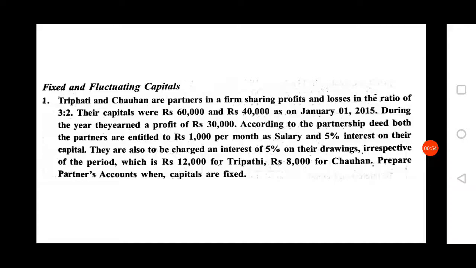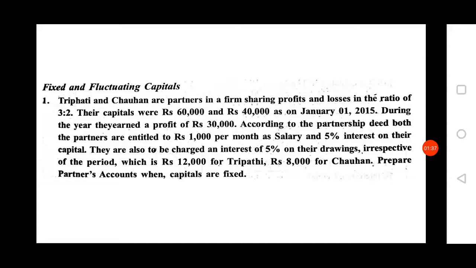Here, when capitals are fixed, you have to prepare mainly two accounts, that is partners capital account, then partners current account. Here in this problem they have given profit of the firm, rupees 30,000. They have not mentioned salary or interest on capital to be adjusted. That means salary and interest on capital everything is adjusted in this profit. Therefore there is no need to charge once again in the profit and loss appropriation account.